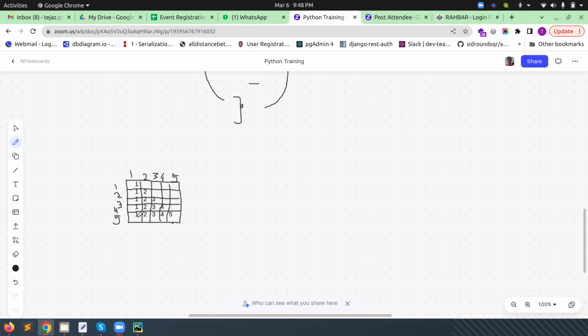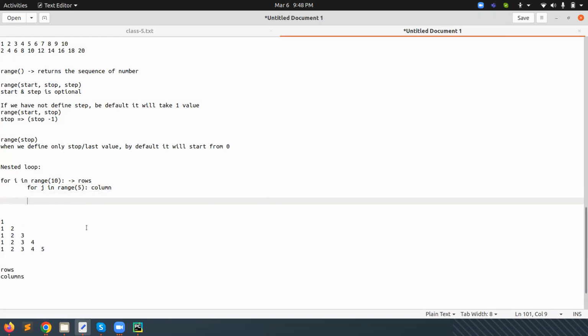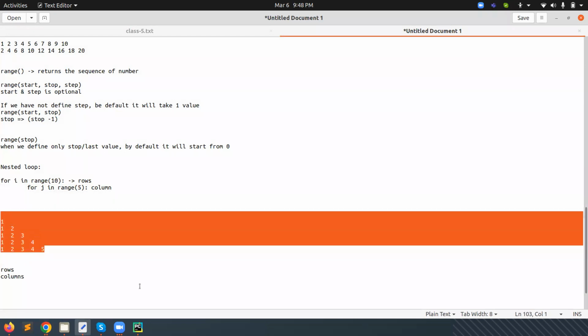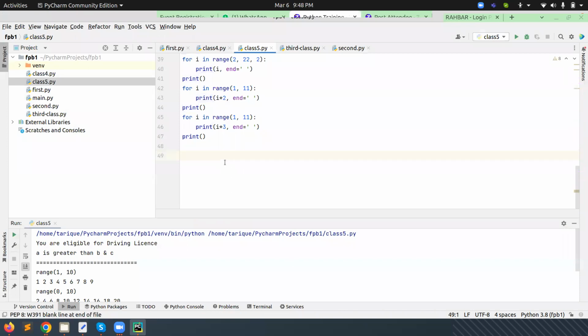So when we work on patterns, we need to understand these things. The outer loop always belongs to rows, and for the inner loop we always give the columns. Remember that. If we want to print this on the screen, first of all we need to define 2 loops.